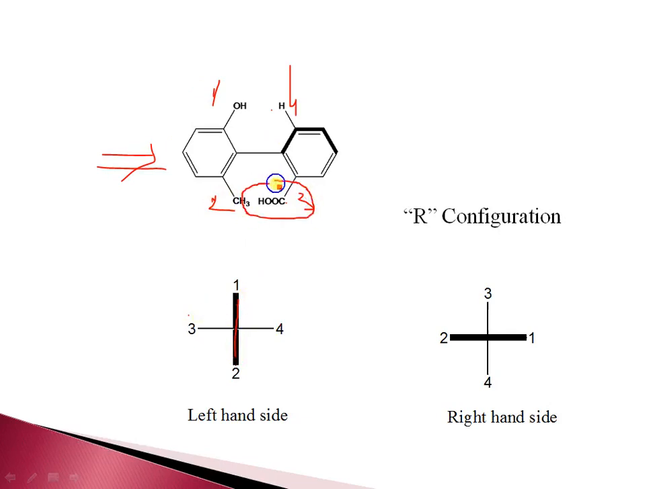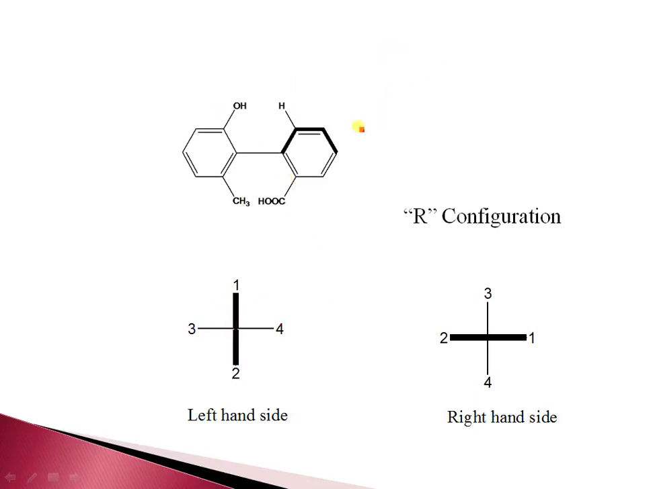So dotted should be on the left hand side and this should be on the right hand side. And then assign the configuration. This is 1, 2, 3, like this. So this is R configuration.